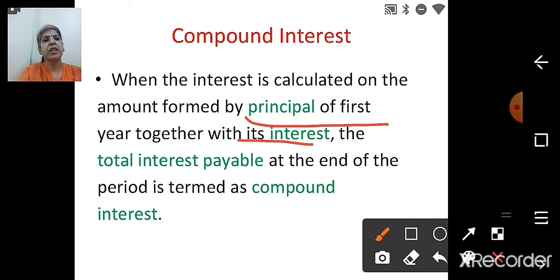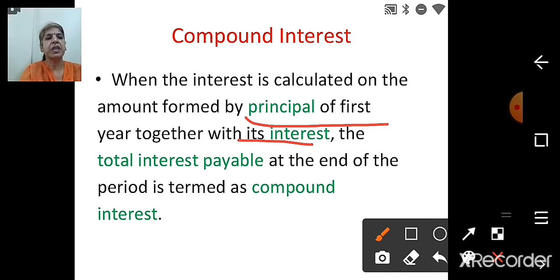So in short, we can say the interest of 1 year plus the principal will become the principal of the next year. Again in the second year, that principal plus its interest will become the principal of the third year.